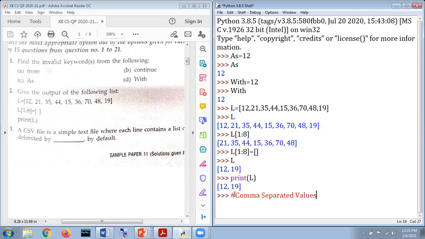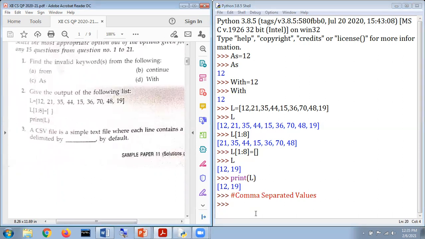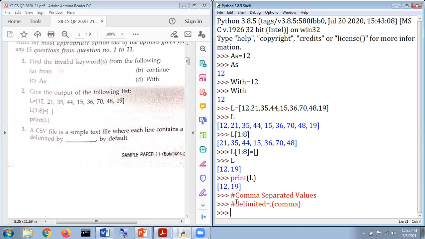A CSV file is a simple text file where each line contains a list of values or fields delimited by, and when we talk about delimited, by default they are talking about a dash. Here the answer will be a comma, and after that we are going to type that content, that this is to be considered as a comma.